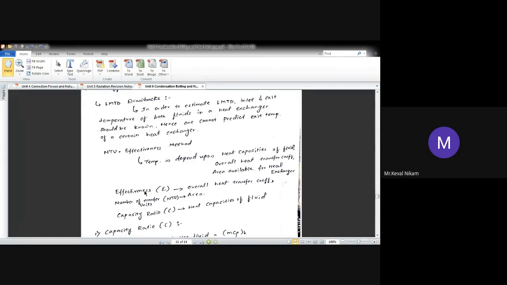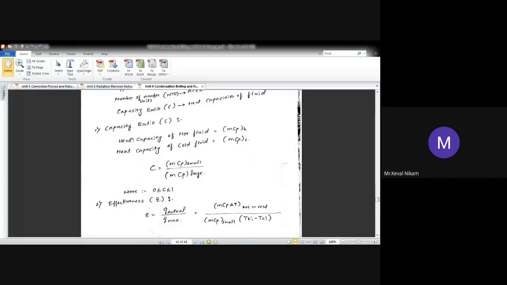So first one is the effectiveness. Effectiveness is correlated with overall heat transfer coefficient. NTU is correlated with the area, and capacity ratio is correlated with the heat capacity of a fluid. ठीक है.